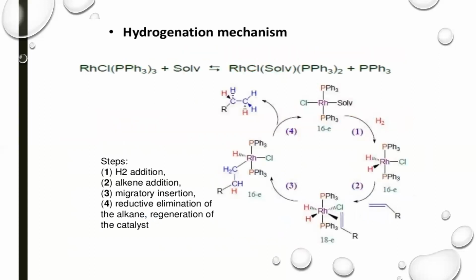Hydrogenation mechanism. The hydrogenation mechanism consists of four basic steps. In the first step, hydrogen is added. In the second step, alkene addition occurs. In the third step, migratory insertion occurs. And the fourth step includes the reductive elimination of the alkane. In the fourth step, our product alkane is released and our catalyst is regenerated for the further cycle.